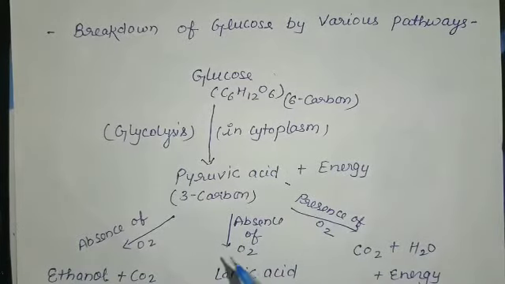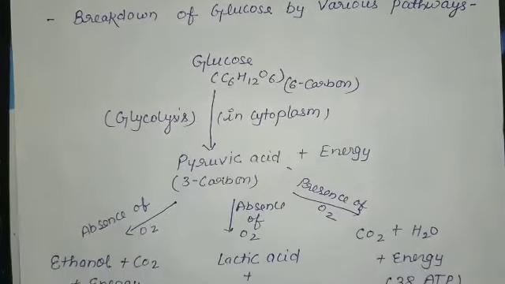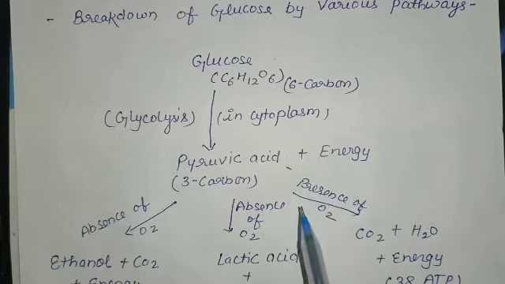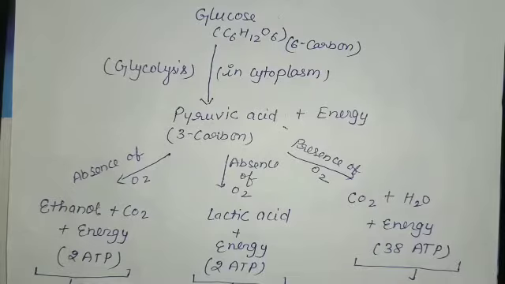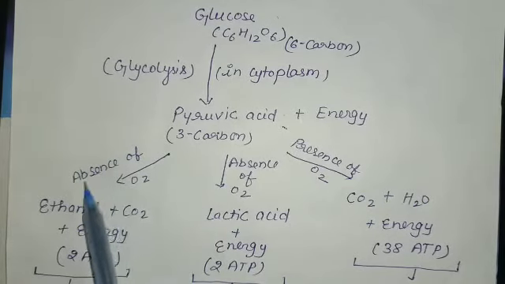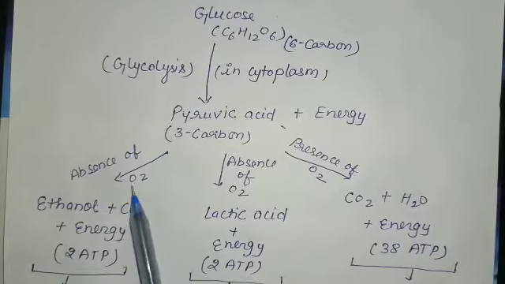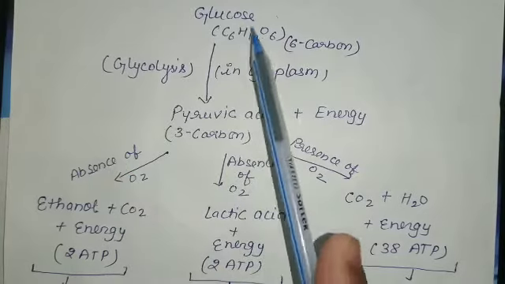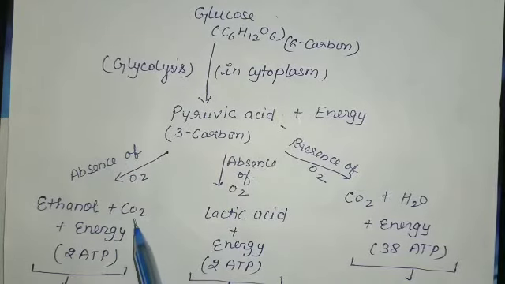In this graph we represent the breakdown of glucose in both conditions, aerobic conditions as well as anaerobic conditions, meaning presence of oxygen and absence of oxygen. Now we explain the anaerobic process, meaning the oxidation of glucose takes place in absence of oxygen. In anaerobic respiration, microorganisms like yeast break down glucose into ethanol, carbon dioxide and release a little amount of energy.